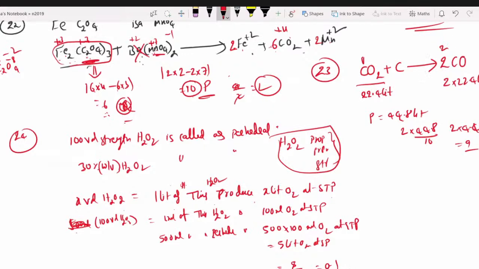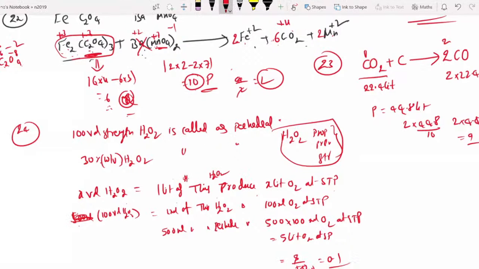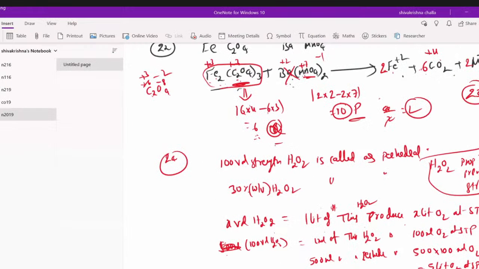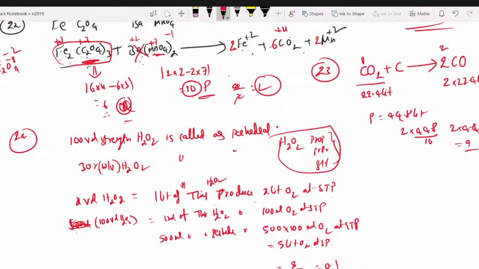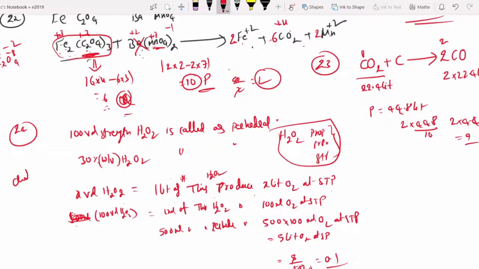How is it? Anybody having the same? Shrutik. Sir, unfortunately... no, sorry, no problem. And Sai Vignesh, tell me. Sir, I too got 0.1. 50,000 ml means 50 liters... no, we got 5 liters. 5 liters by 50 is 0.1 only. Yes, sir, I too got that only. Okay, I will ask the lecturer. Don't worry. I will go for the challenge for this question.